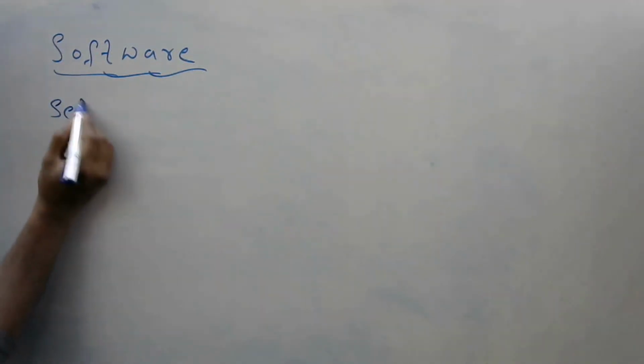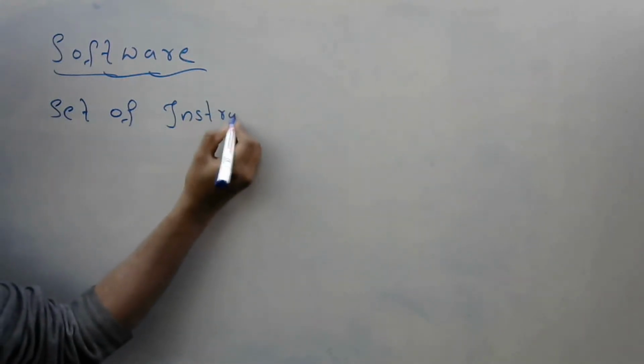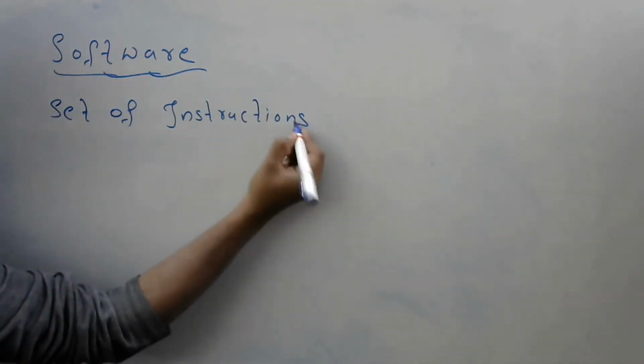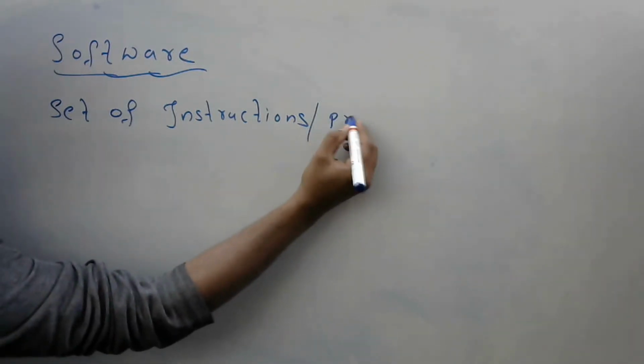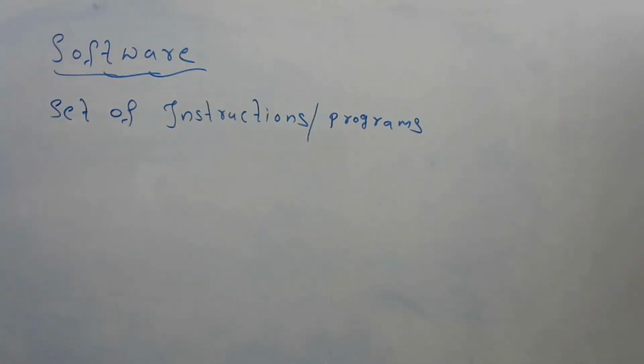So what is software? A set of instructions or programs. What is the use of this software? To run and maintain the computer. So this is the definition of software: a set of instructions or programs.